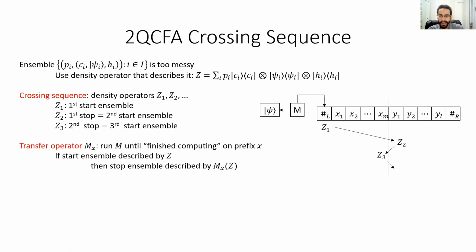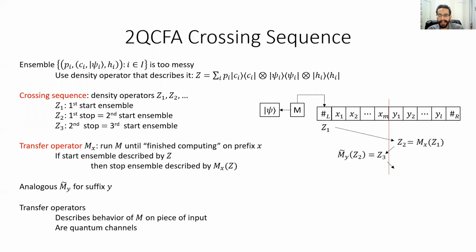For example, the second element of the crossing sequence is the result of applying this operator to the first element. Of course, one also can define an analogous notion for a suffix y. Now, there are just two important observations I want to make about transfer operators. The first is that they describe the behavior of the machine on just a piece of the input, a prefix or suffix, and the second is that all of these operators are quantum channels, which plays an important role in the analysis.